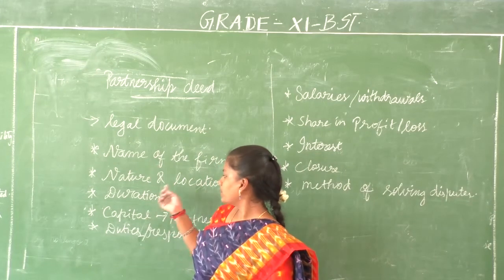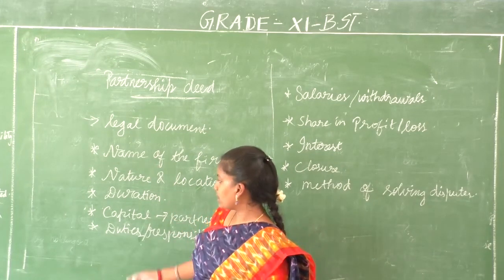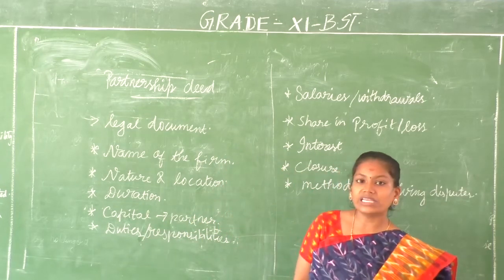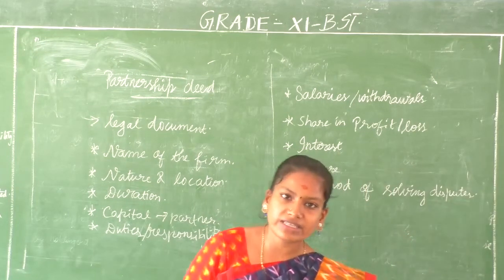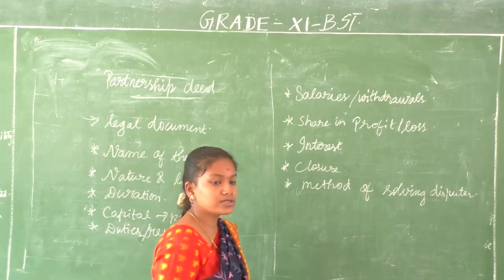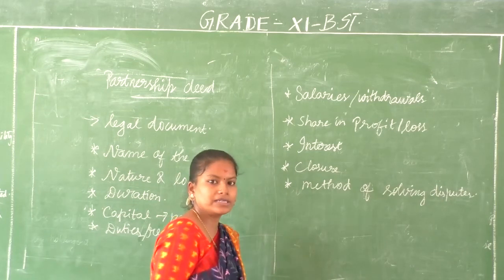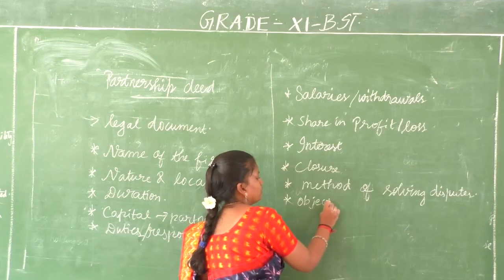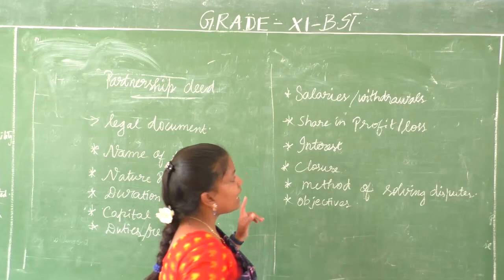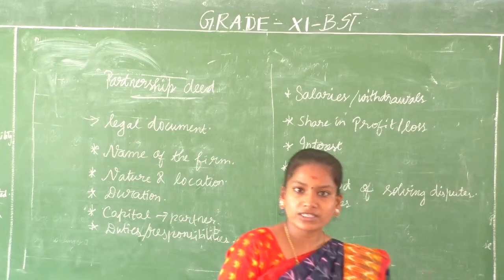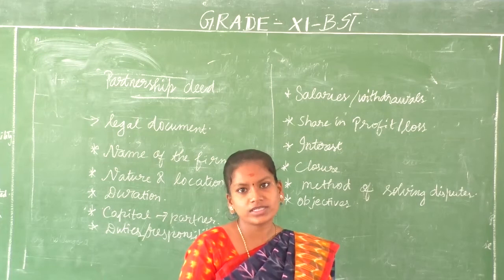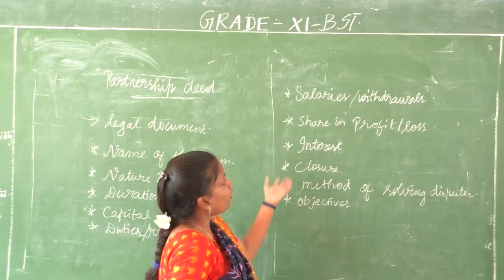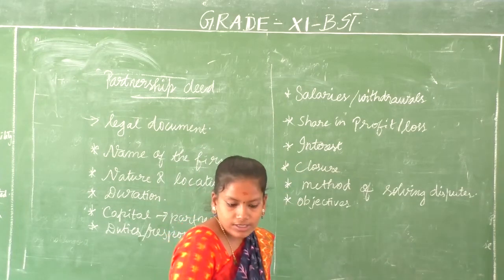So the name of the firm will be there, the nature and location of the firm's business, the duration for how long you have to continue your business, then the capital, how much capital each partner has invested in the business, then each person's duties, obligations and responsibilities, the objectives of the firm. And then we have salaries or withdrawals, how much amount will be paid as each one's salary or withdrawal will be mentioned. And then the distribution of profit or loss will be mentioned.